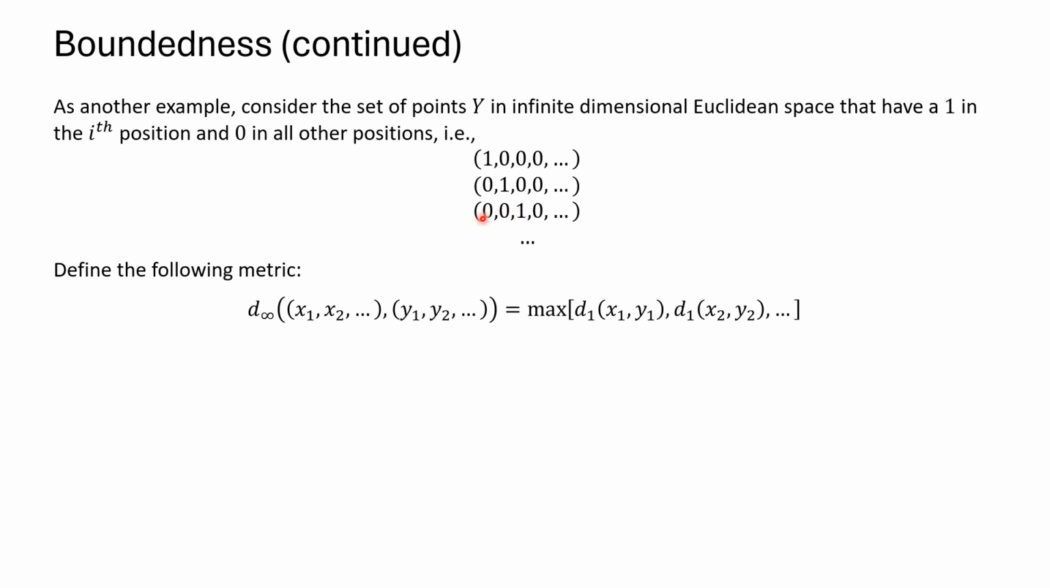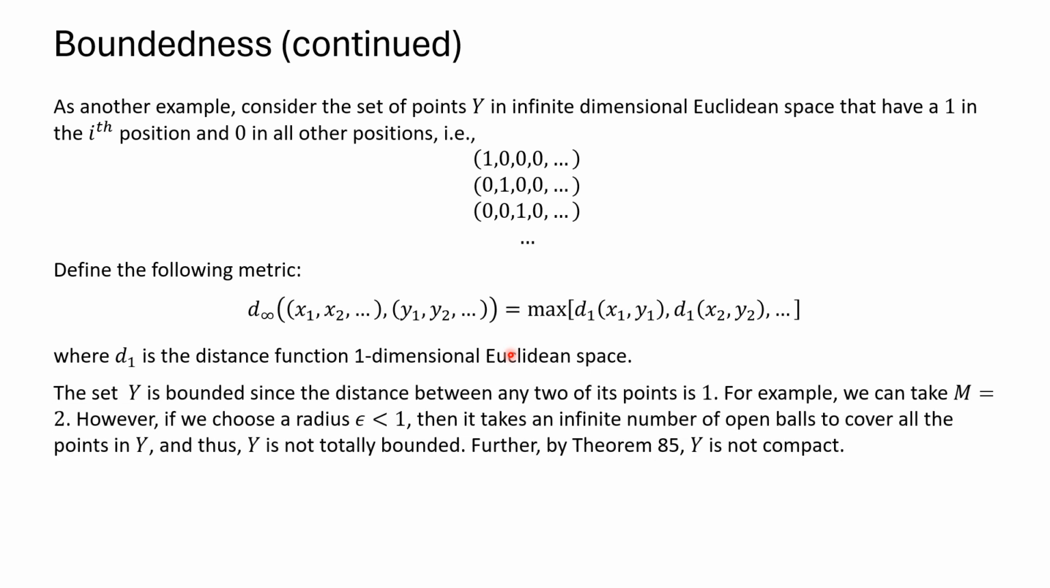Then we'll define the metric, the distance between two points, as the maximum of the distances on a pairwise basis. So if you took these two here, the first distance would be 1, this would be distance 1, and then 0, 0, 0 everywhere. So the max would be 1, and no matter what two you pick, you're going to get two of these being 1 and the rest being 0. So the max would be 1. And the distance d sub 1 is just the one-dimensional Euclidean distance, the distance between two numbers.